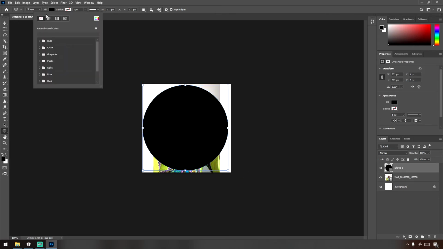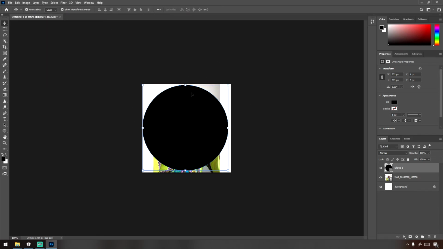Now make sure the stroke is just a line with no color. The fill should have a color and the stroke none. Click the three dots and make sure the selection is set to the canvas. The canvas and the circle are the same dimension. Then resize your circle.